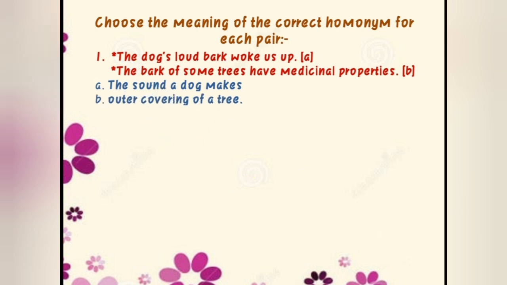Second one, outer covering of a tree. You know very well, student, that is the outer covering of a tree. What do we call it? Bark. When a dog speaks, that speaking is called barking, like the dog is barking. Okay, so both have the same spelling, same pronunciation, but meanings are different.